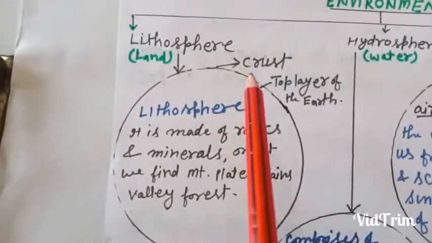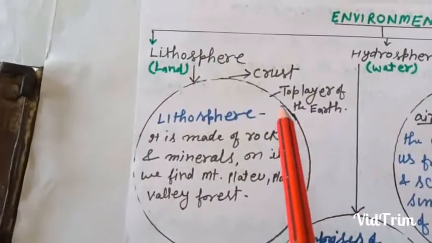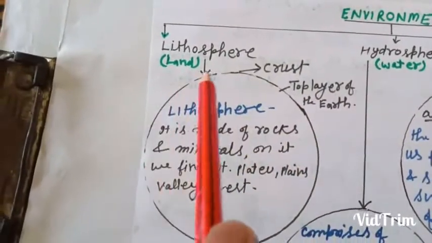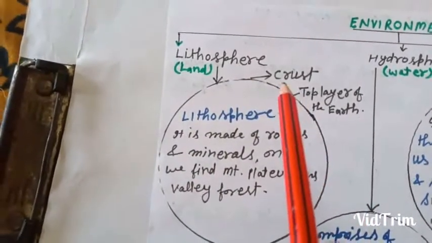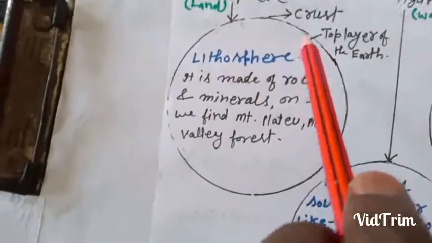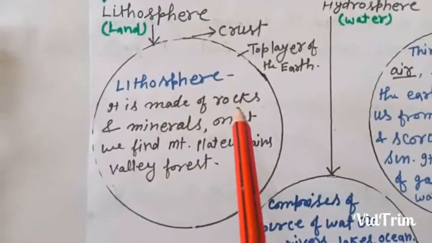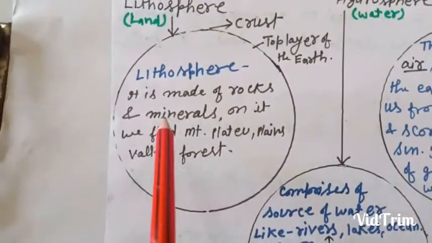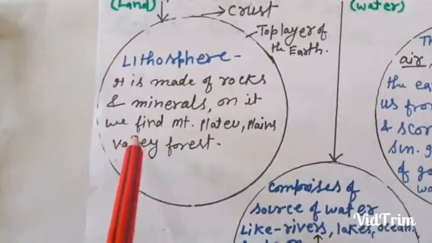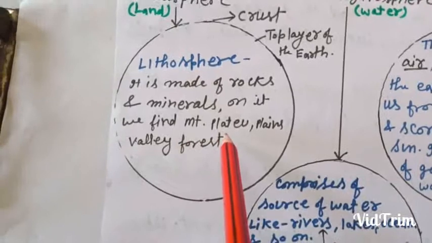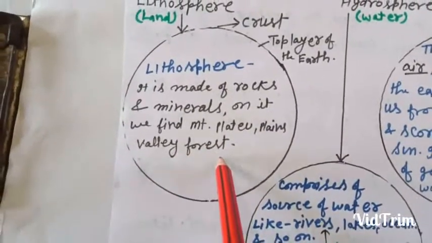The top layer of the earth is known as crust. The lithosphere is made of rocks and minerals. On it we find mountain, plateau, plains, valley and forest.